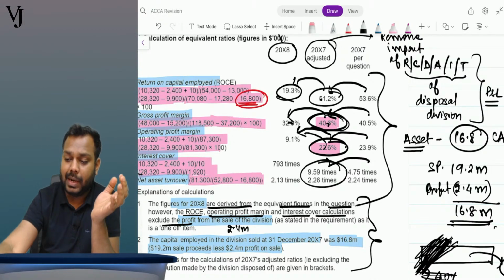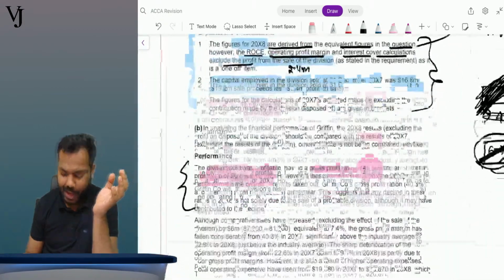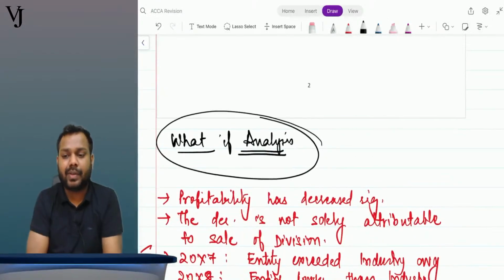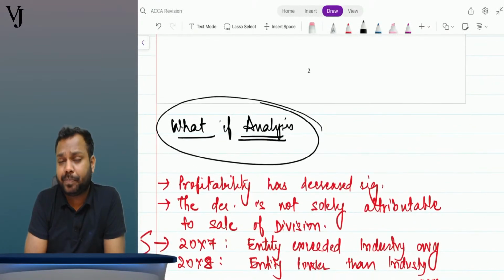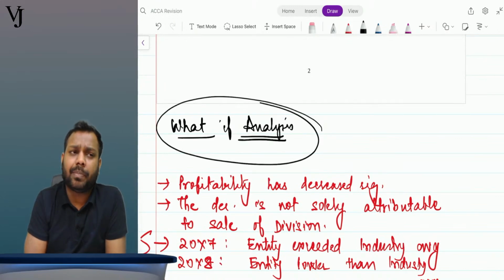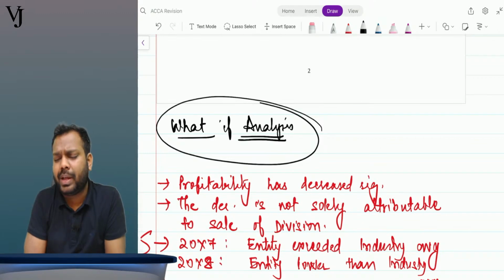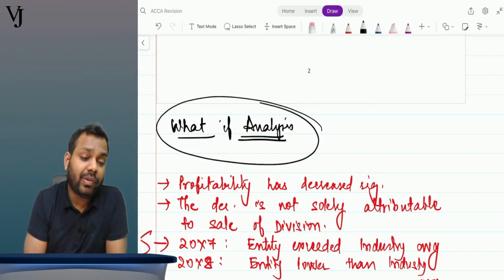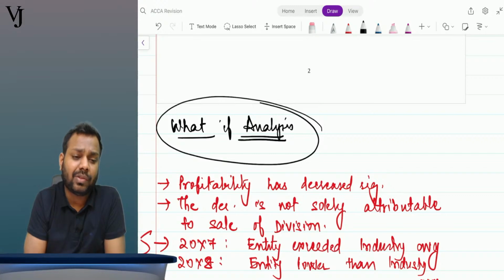Now, this is what you have to write in the analysis. Then further you have to write the conclusion that the sale of the division is not the only reason, but profitability is decreasing, though we don't have concrete information about why operating expenses or cost of sales are increasing. So the entity needs to investigate further and find out the reasons why these costs are increasing.